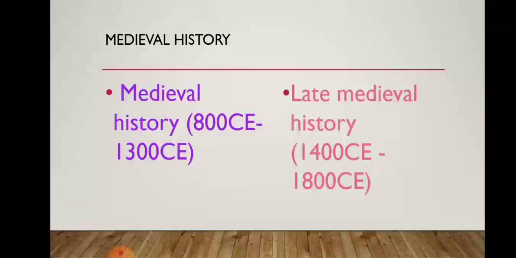Along with this, in the medieval and late medieval period we learn about art and architectural style. Art and architectural style means the important monuments will come, like the Taj Mahal, Gol Gumbaz and Qutub Minar. All these monuments were constructed in medieval history only. Next, we also learnt about modern history.